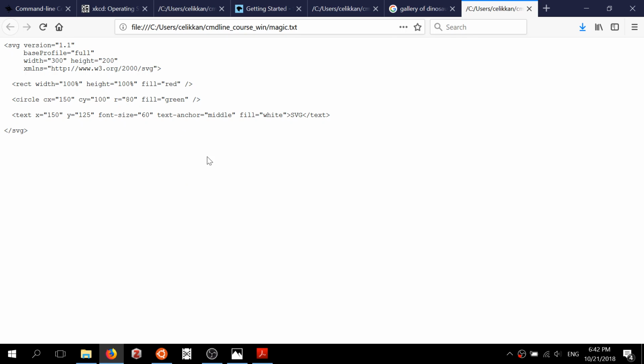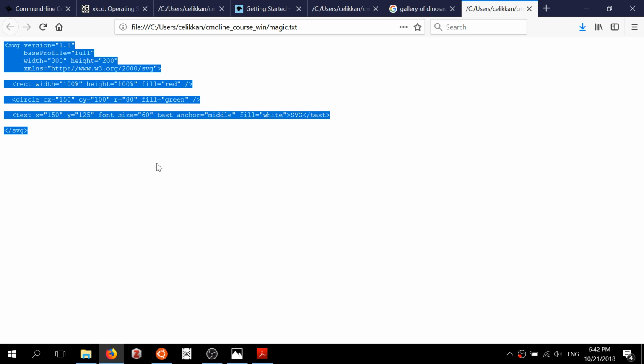So when this was an SVG file, Firefox was thinking that this is an image file, so it drew the image for us. But when this is a supposedly TXT file, then Firefox thinks that we want to read this file, so it displays the textual contents for us.